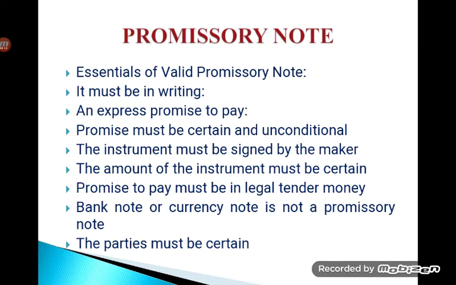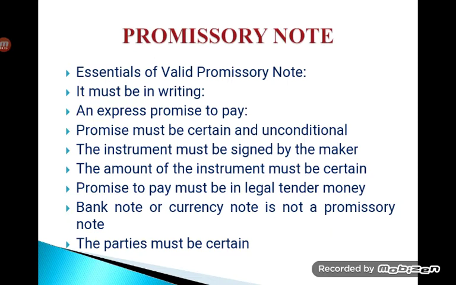The next one is that the promise to pay must be in legal tender money. So he cannot say he is going to make payment in some other foreign currency. Whichever country he is residing in, he has to make the payment only in that particular legal tender money. So a bank note and a currency note is not a promissory note.